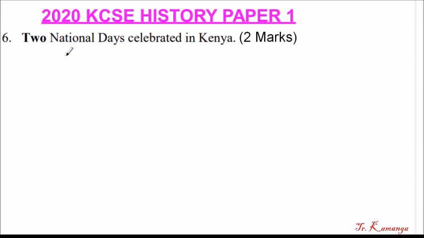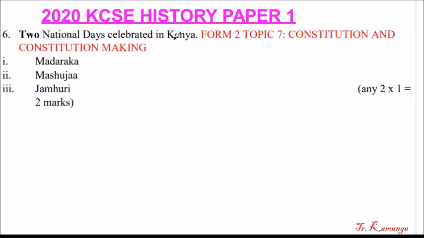Question number 6. 2 national days celebrated in Kenya. You get 2 marks. So if you name 2, there are quite several, you will get 2 marks. So which are these 2 national days? This is from Form 2, Topic 7, Constitution and Constitution making. So we have Madaraka, we have Mashujaa, and we have Jamhuri. Any 2, you get 1 mark for each. And that's how you answer that question.